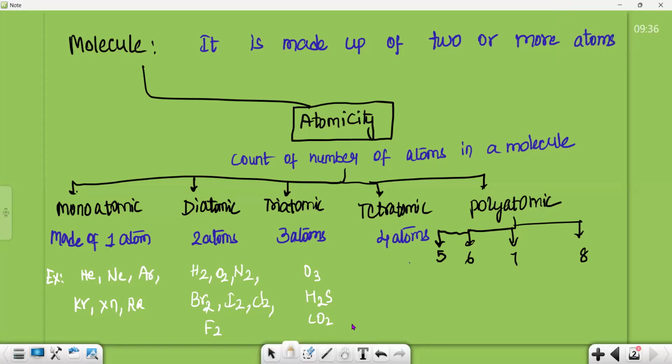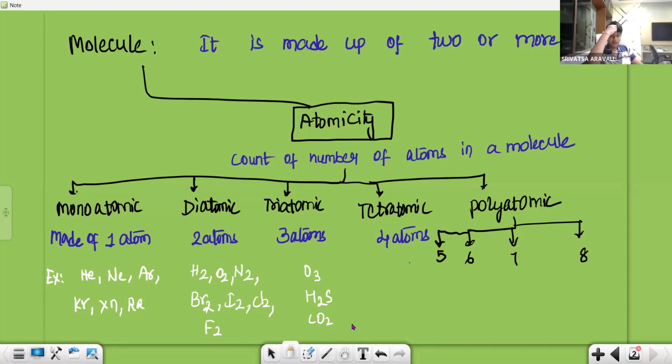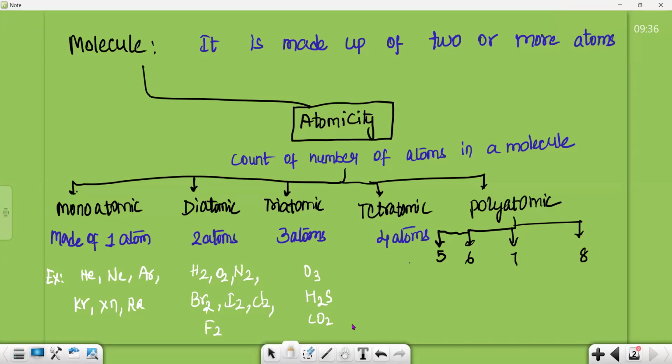How many carbons are there? There's one carbon. And how many oxygens? Two oxygens. Yeah. So in CO2, there are how many atoms overall? Three atoms. So it is triatomic.